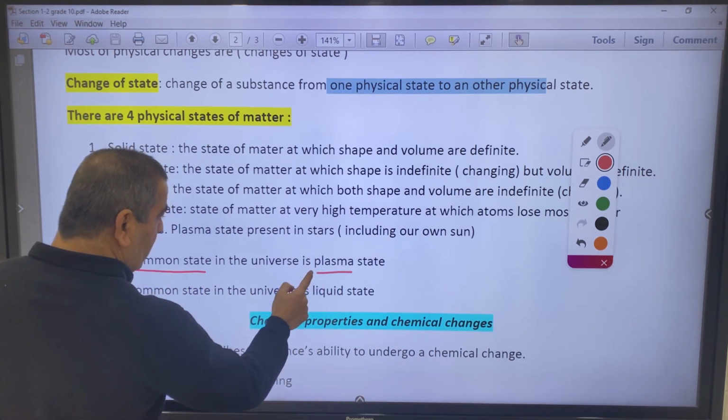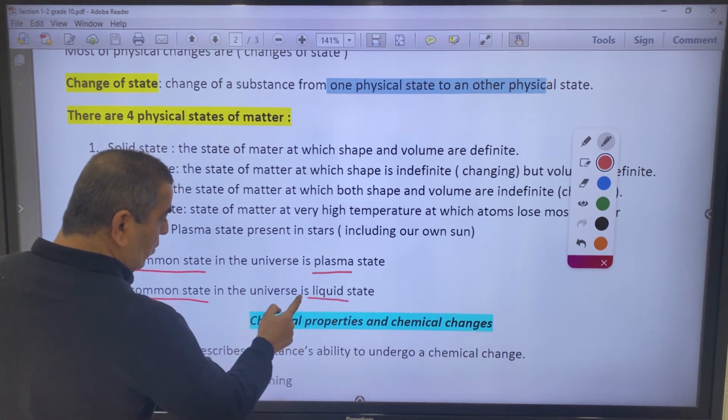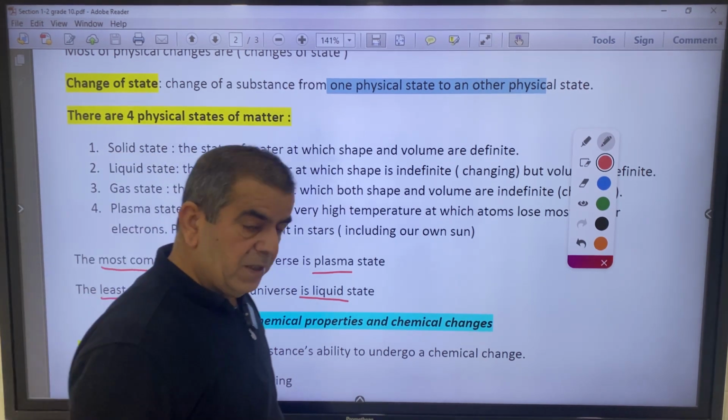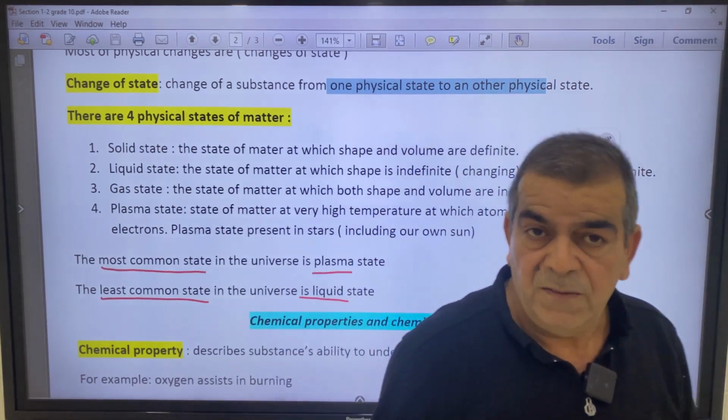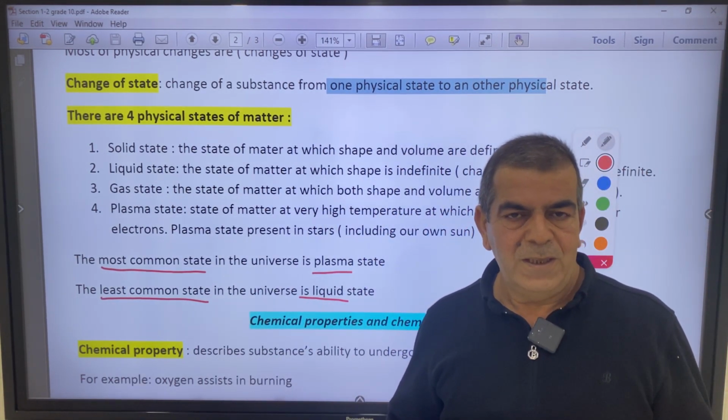Plasma. And the least common state is what? Liquid. Why this? We know that about 75% of the Earth's surface is covered by liquid, by water. So what is the least? Yes, it is the least.